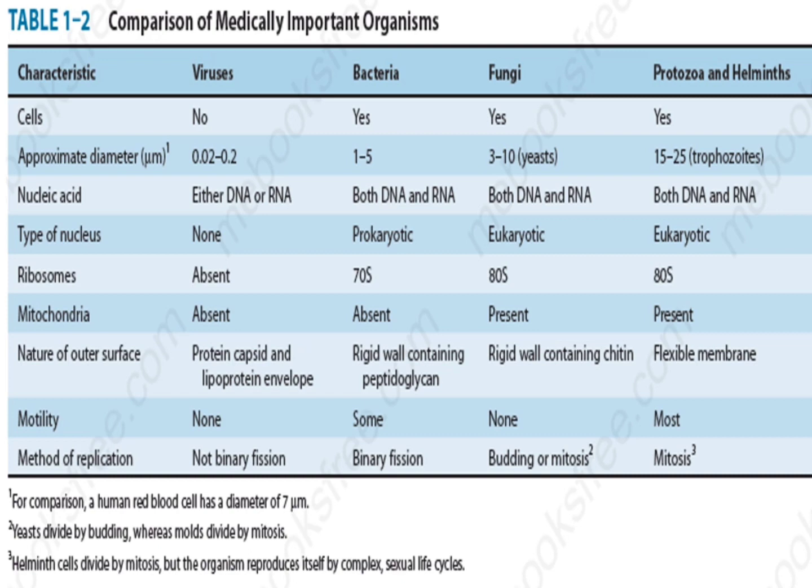The eukaryotic cells are devoid of peptidoglycan, but in the case of fungi, there is a rigid wall because of the presence of chitin in their cell wall. The protozoa and the helminths, which are parasites, have a flexible membrane. There is no peptidoglycan or chitin in the case of the parasites.